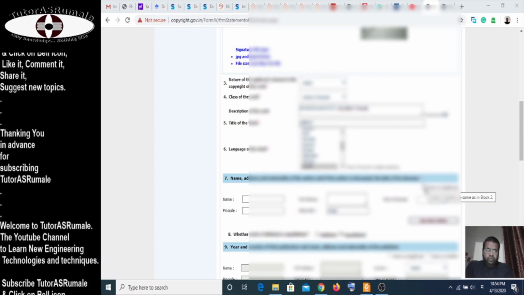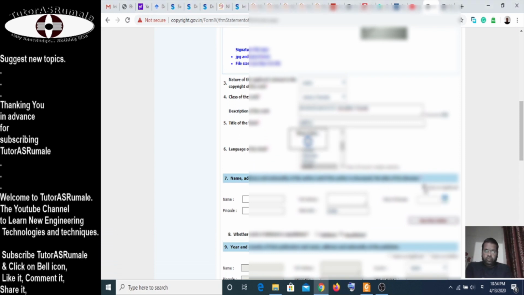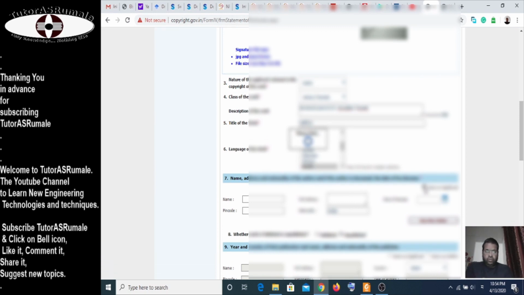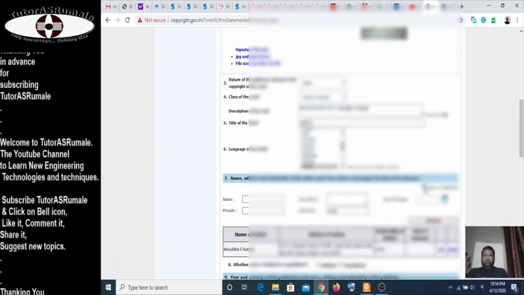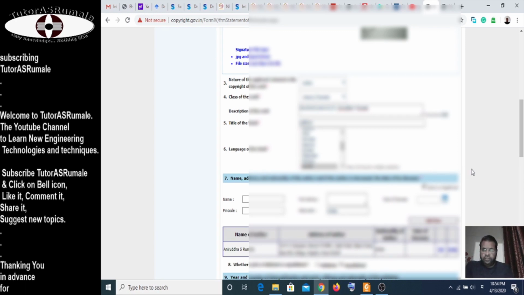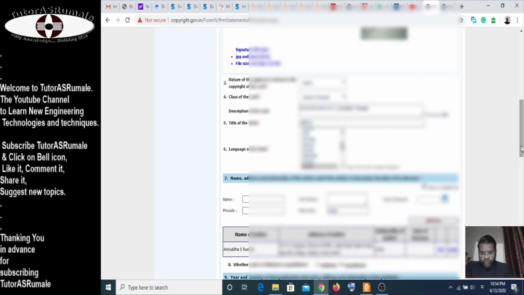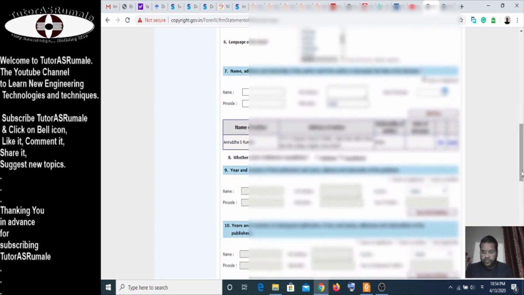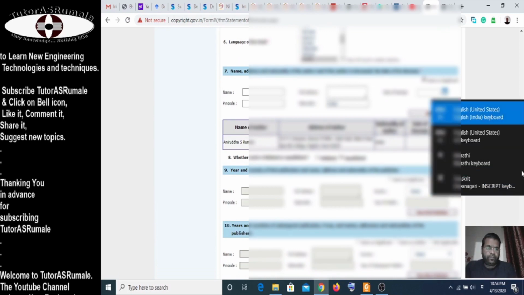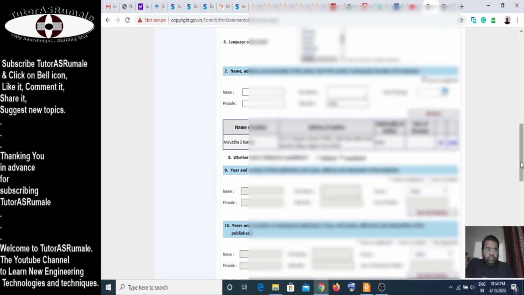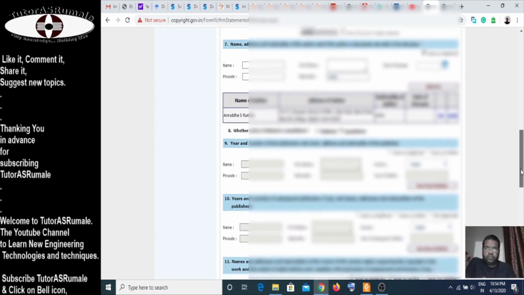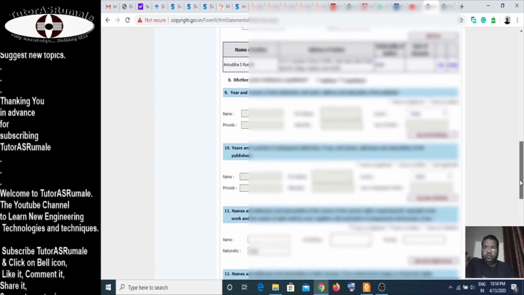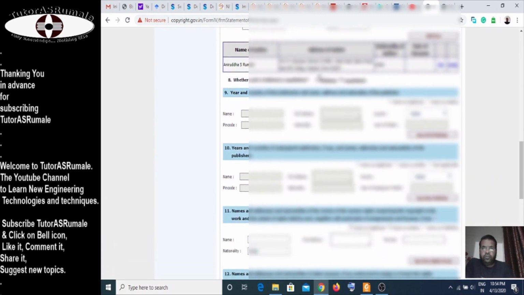Once the language is chosen, I have to select the name, address, and nationality of the author, and the author is okay. Name, address, everything is selected. Once this is done, you have to say whether this is published or not.